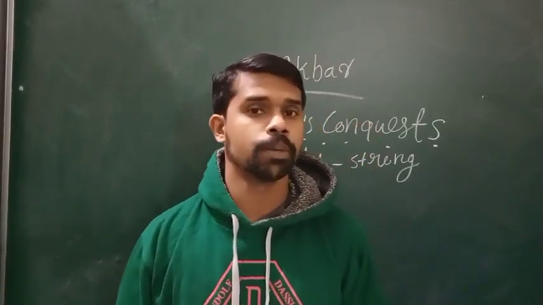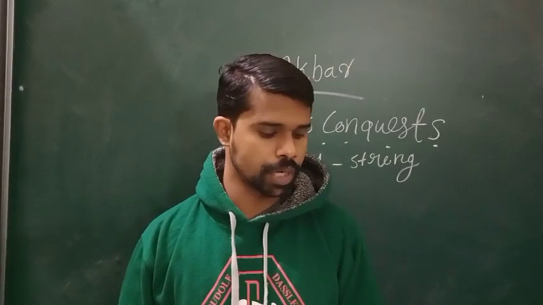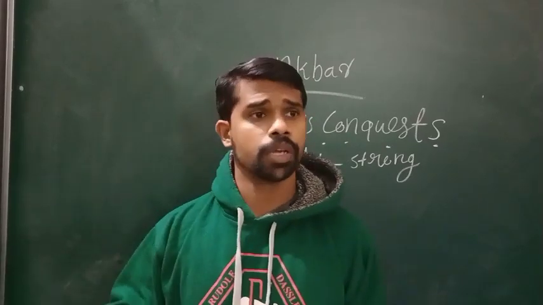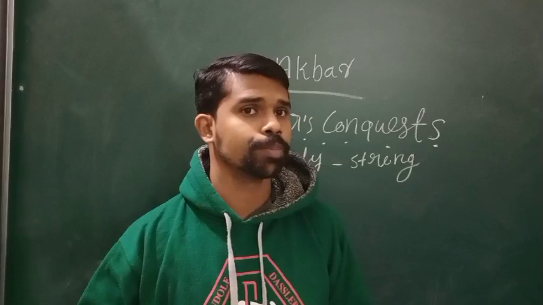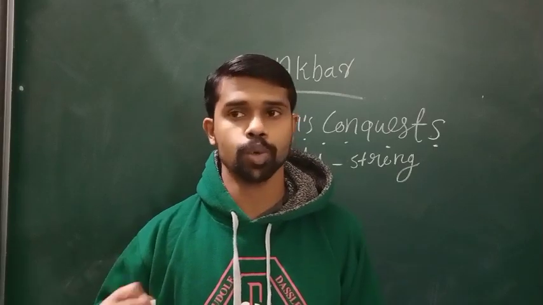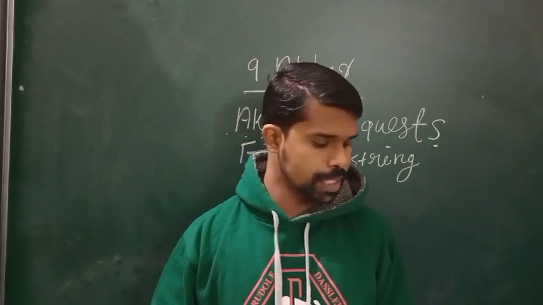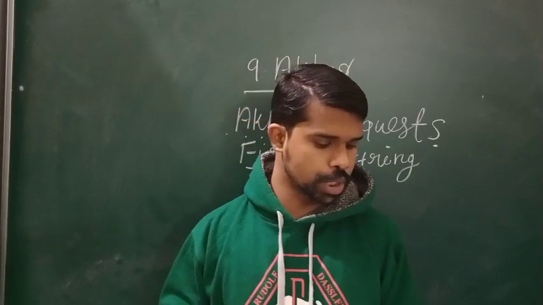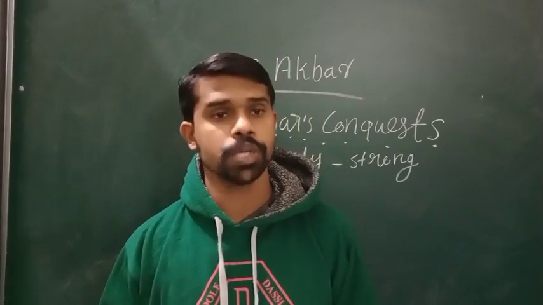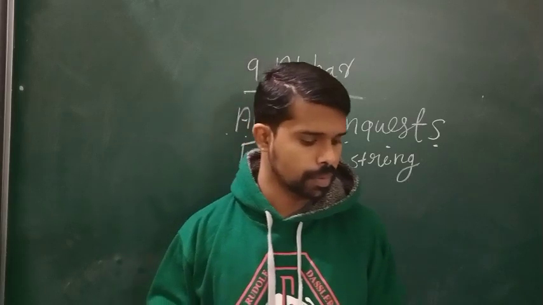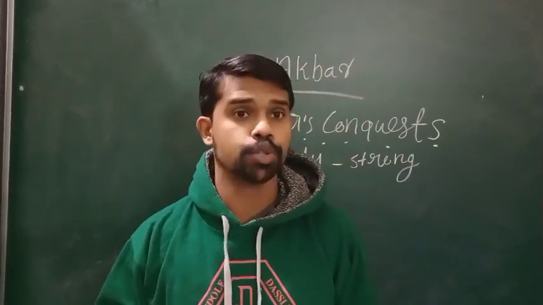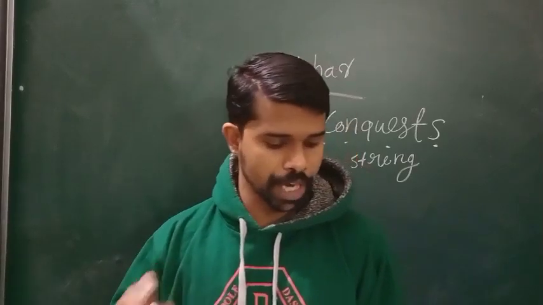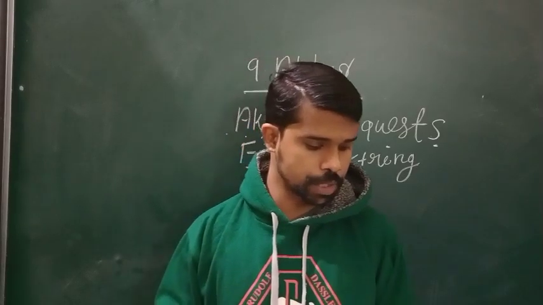See, in order to establish himself firmly, Akbar set out to extend his empire further. So he was just extending his territories, the empire, in order to prove himself as a very powerful or mighty ruler. He adopted mainly two methods for this: matrimonial alliance and direct conquest.